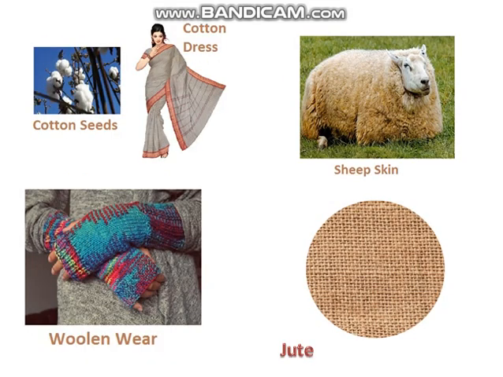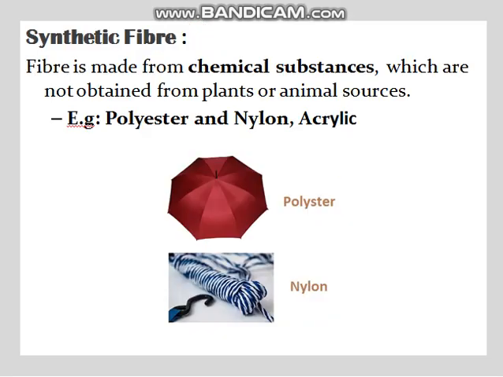Cotton seeds are converted into cotton dress, sheep fleece converted into woolen wear, as well as jute. Next is synthetic fibers. Synthetic fibers, as the word itself indicates, are fibers made from chemical substances. That is, artificially made fibers are called synthetic fibers, which are not obtained from plants or animals.